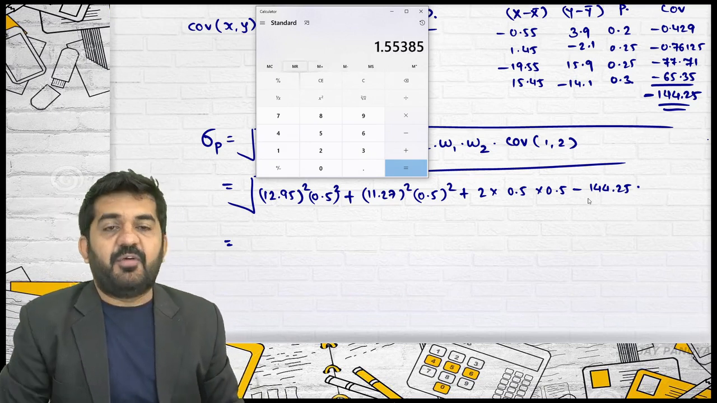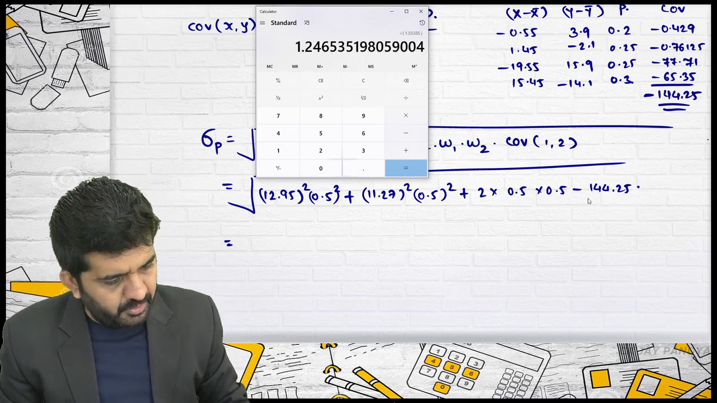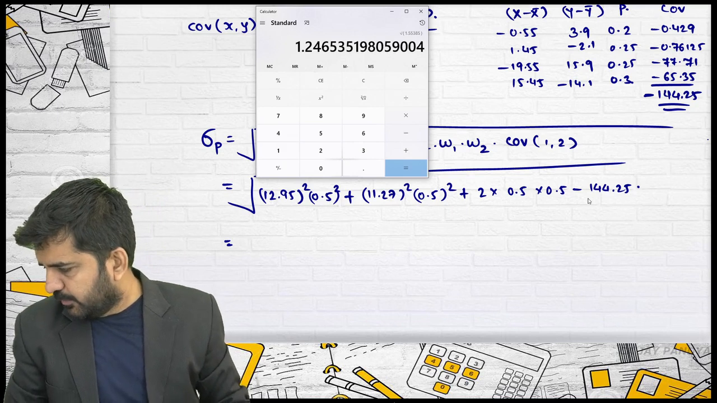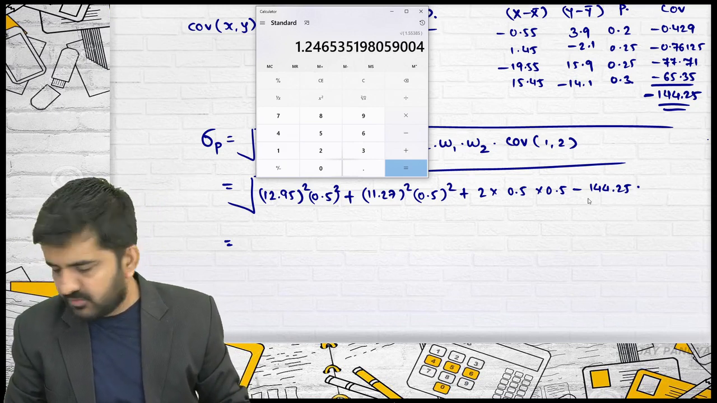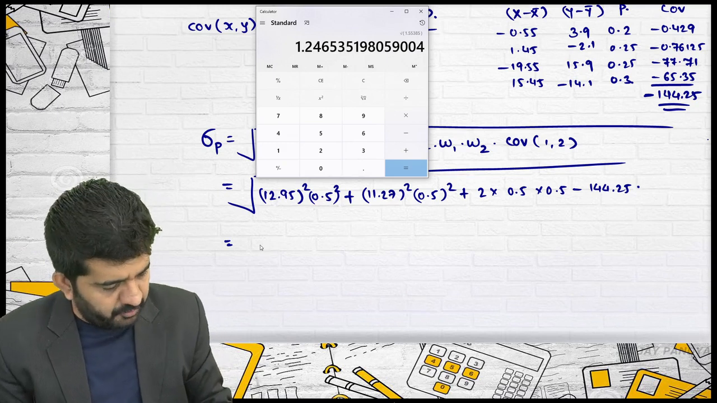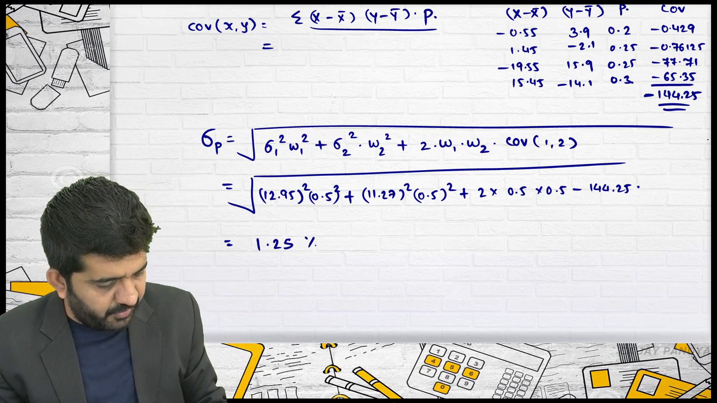MRC is 1.5538. If I take the square root of this, it is 1.24. I don't think this much. No, it is this much: 1.25. This answer is 1.25%.